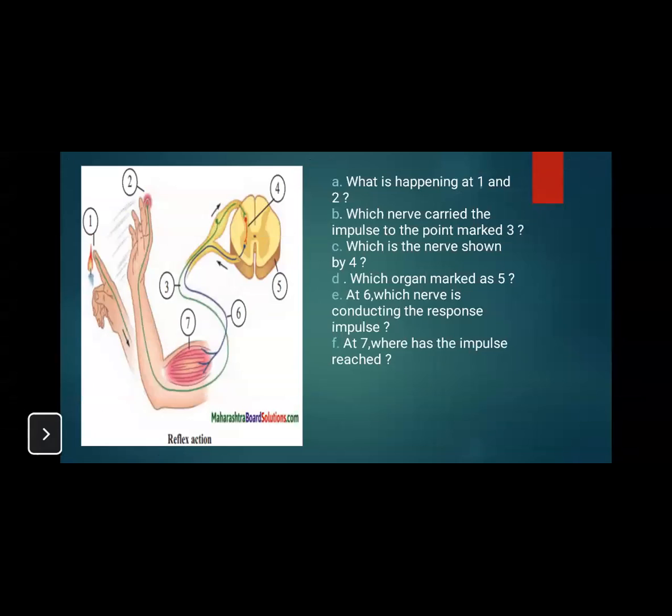So this is reflex action. Sorry for the interruptions. In such situations, proper control and coordination is achieved even without intervention.